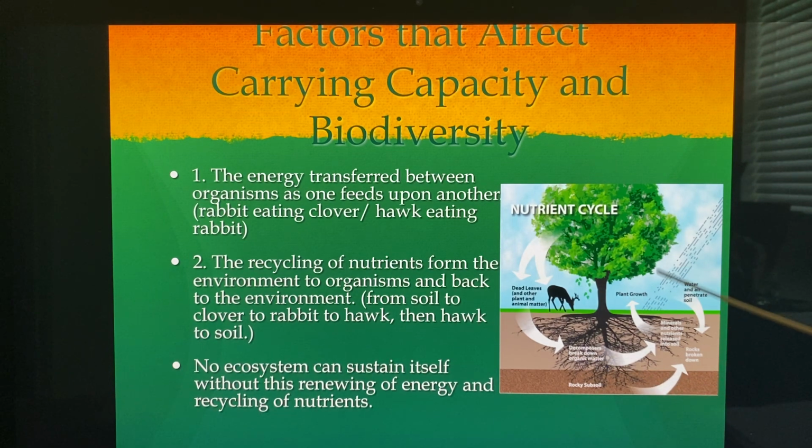But we're talking about this cycle that goes around from the deer eating the grass, and on to the death of that, down into decomposing and then going back up, this nutrient cycle.